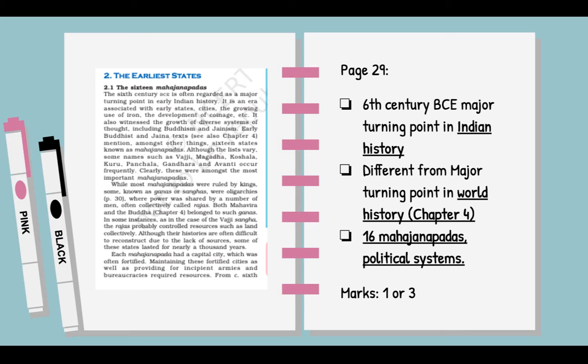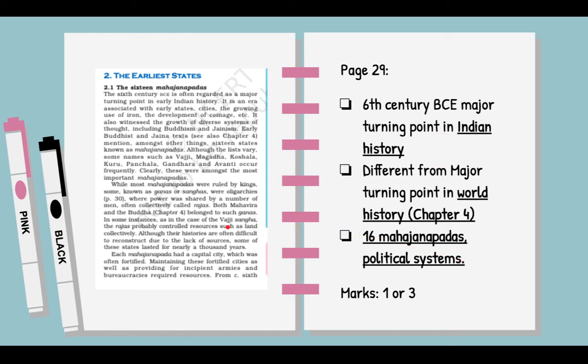Then when you look at page 29, there is a discussion of the 16 Mahajanapadas. So you could get a question on how the 6th century BCE was a major turning point in Indian history. Now in this context, I would like you to bring your attention to another similar question which is usually asked from chapter 4, which talks about the 6th century BCE and how it was a major turning point in world history. So one is Indian history from this chapter and world history from chapter 4. So read your question carefully and only then decide whether the question needs to be answered from the chapter 2 perspective or the chapter 4 perspective.